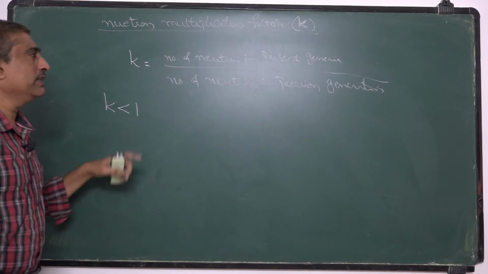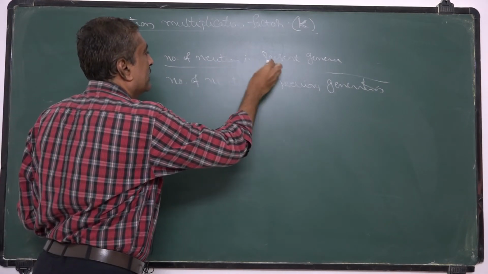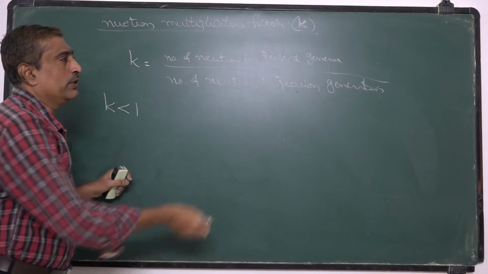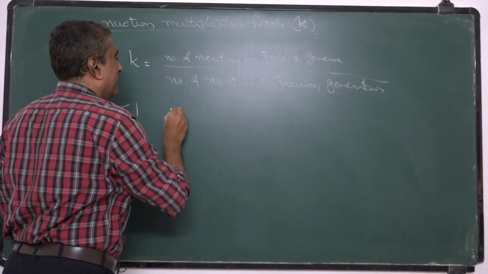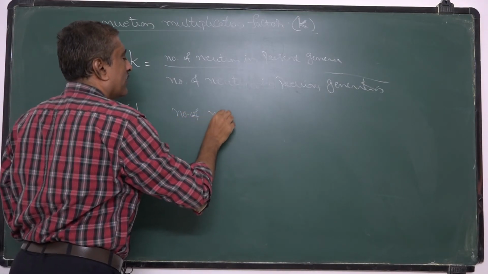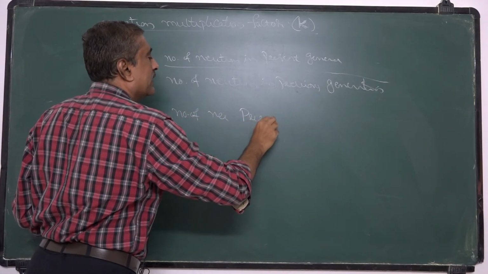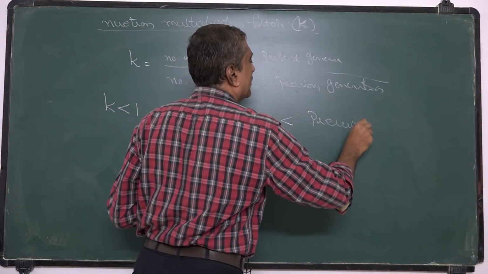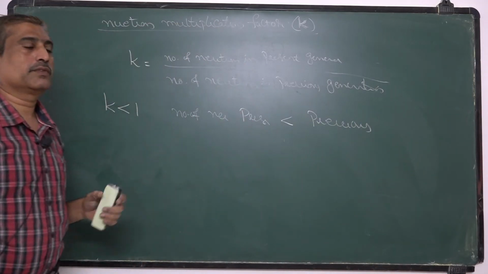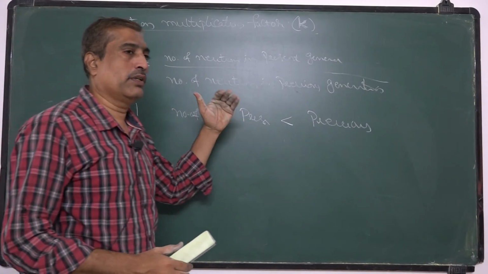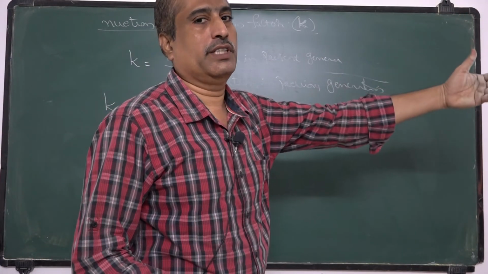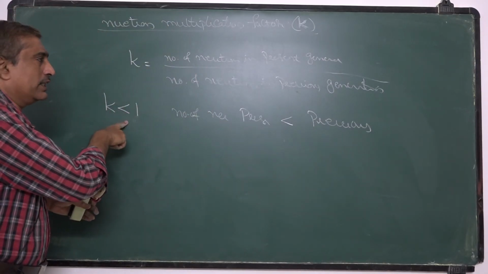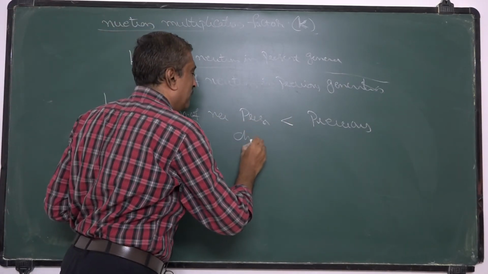K less than 1 means the numerator is less than the denominator, that is, the number of neutrons in the present generation is less than in the previous generation. If the number of neutrons decreases from generation to generation, K becomes less and less, so that this chain reaction will stop.